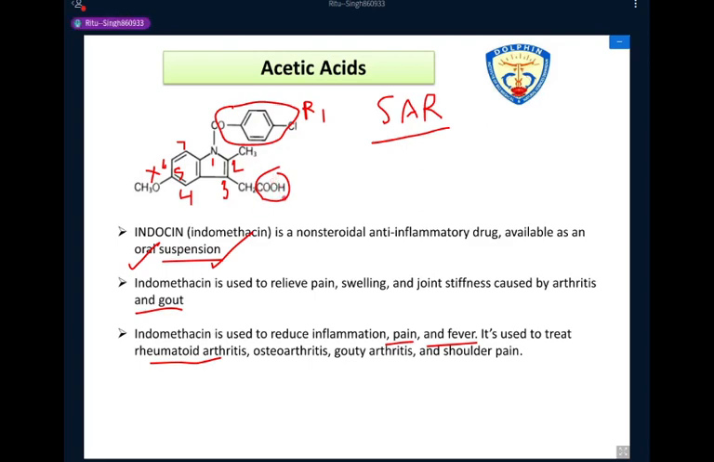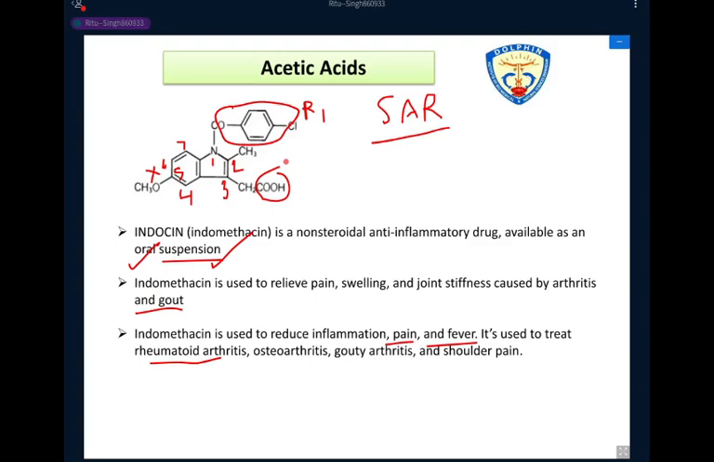Related to this, when an amide group is attached at this place, the activity of the drug decreases. So amide analogs are inactive. Okay, clear this point? This third position point is clear to everyone. So no amide group is placed at this position; only the carboxylic group is essential for the activity.